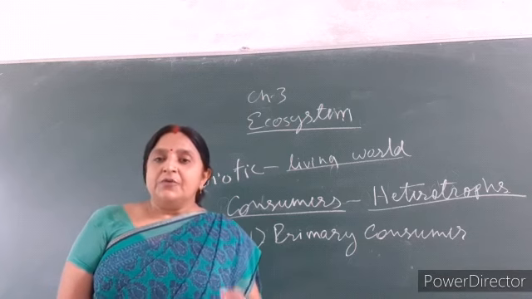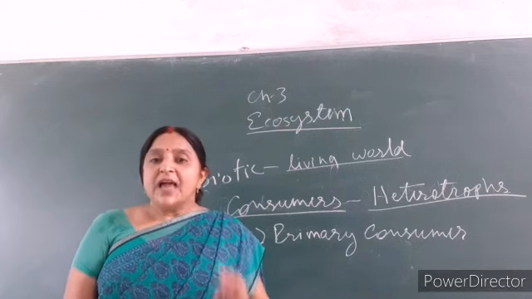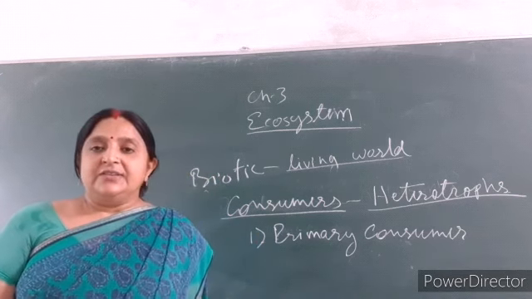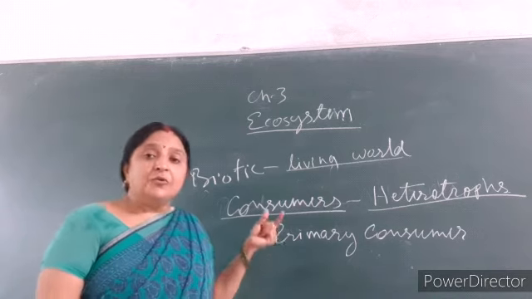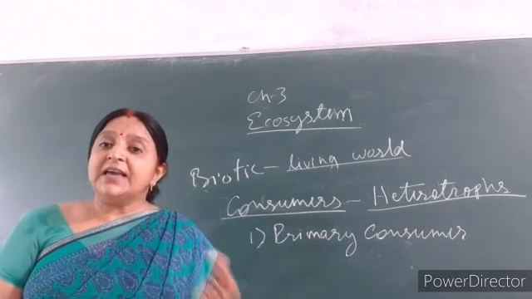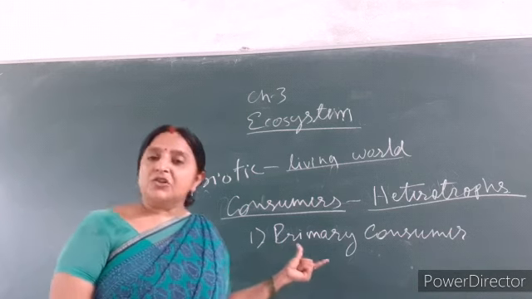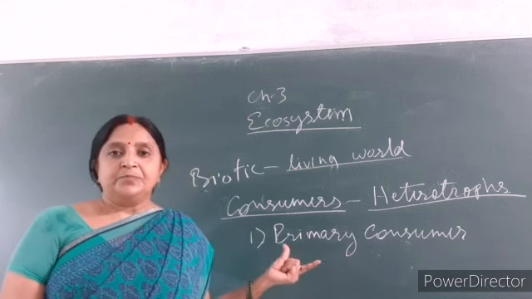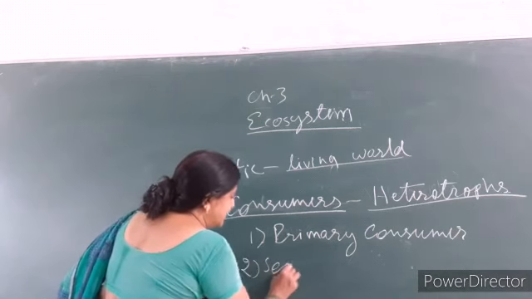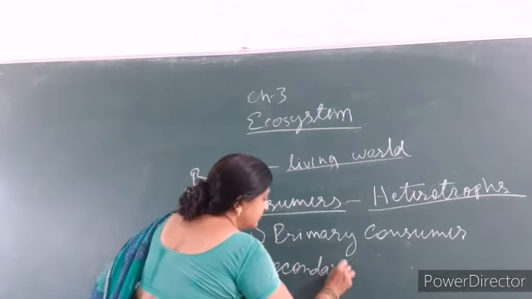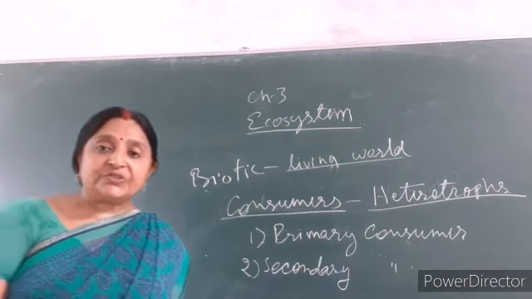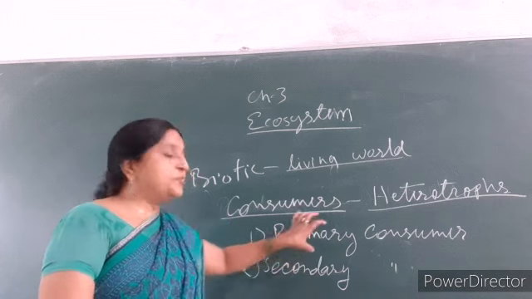And the omnivores, we all know what omnivores are. The animals which feed on both green vegetables and meat are called omnivores. And the omnivores, when they eat only green grass, meaning vegetarian omnivores, are also called primary consumer. This is all about the primary consumer. Now the second is the secondary consumer. Secondary consumers are also called carnivores because they feed on primary consumers.